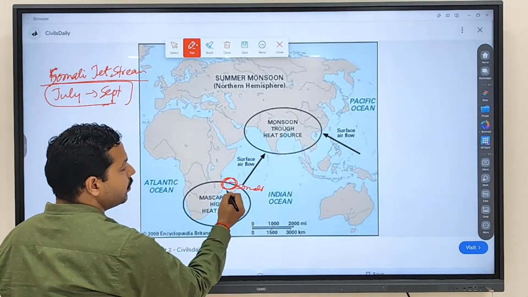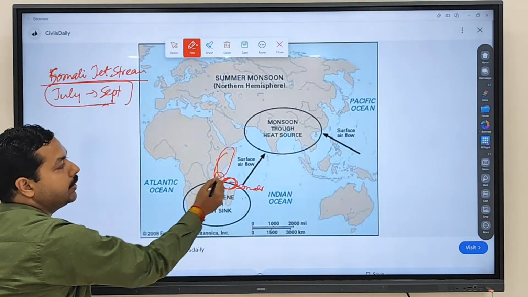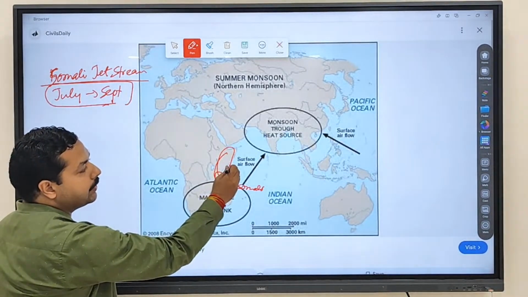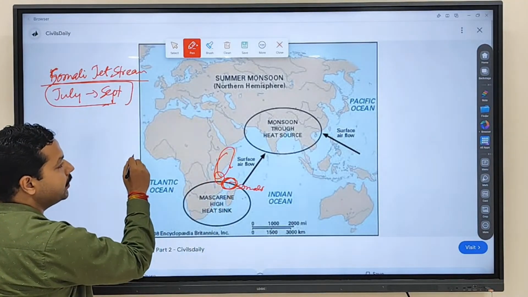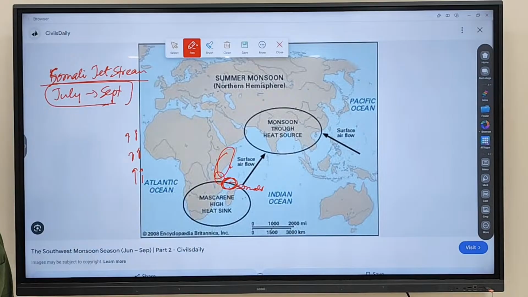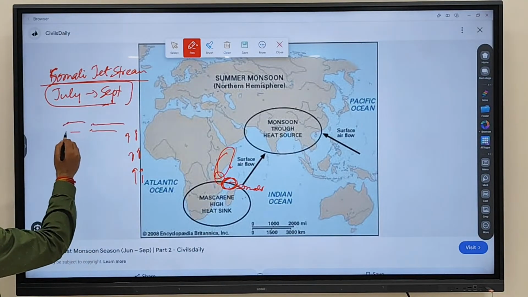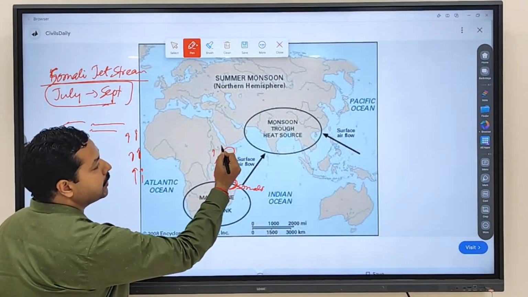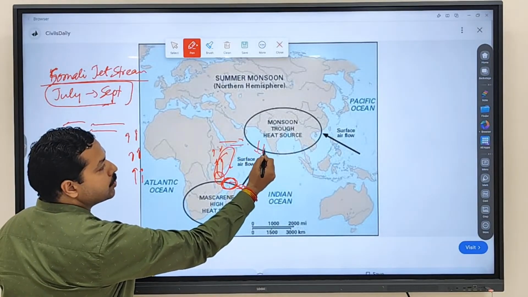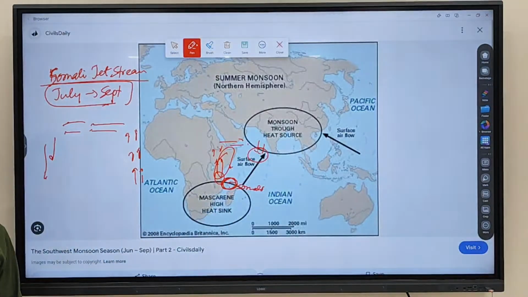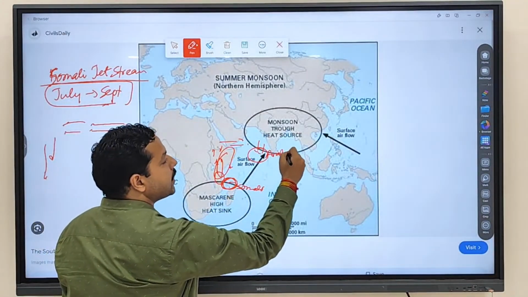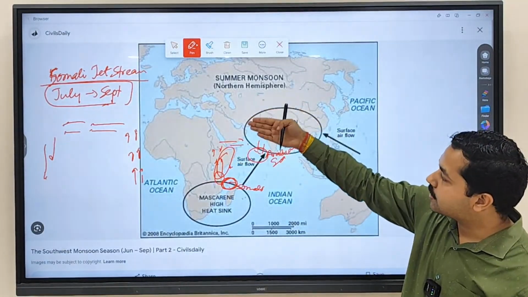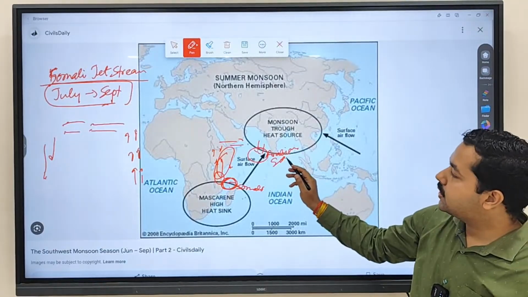This is Madagascar. This is where you'll find Somalia. Just above this Somalia region, you will see the wind starts to rise up, move like this and subside over here. Clear? So wind starts to rise from here, moves in this direction and starts to subside over which region? Over the Arabian Sea region.